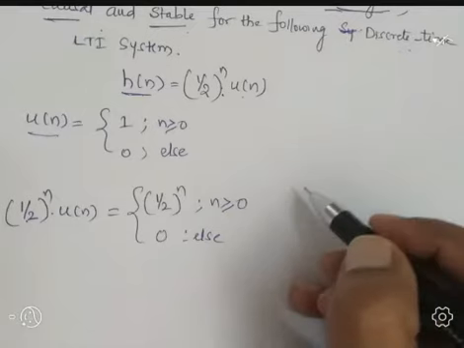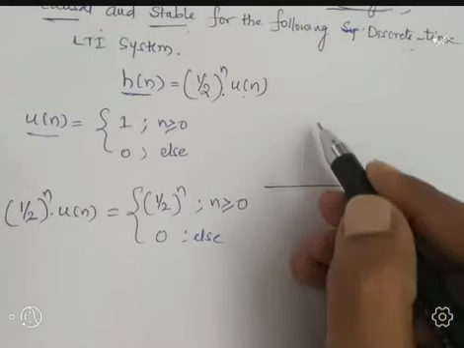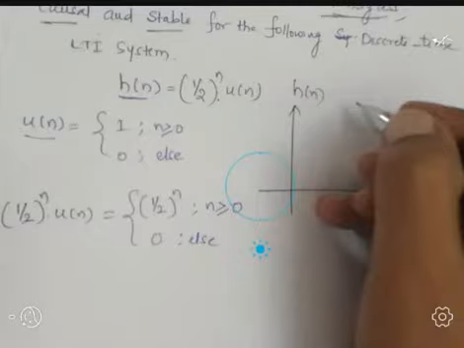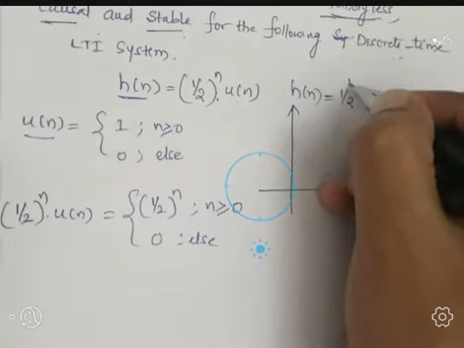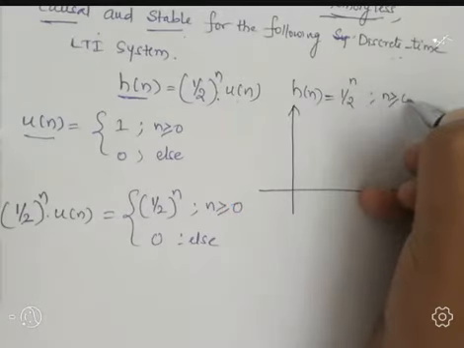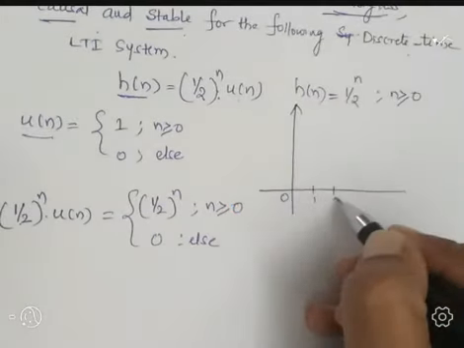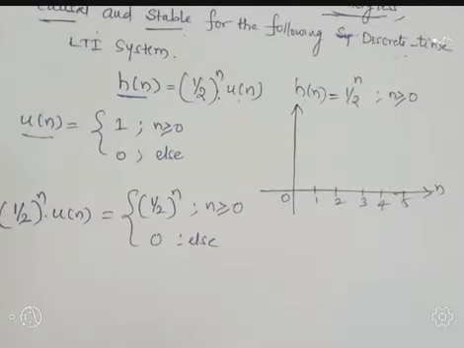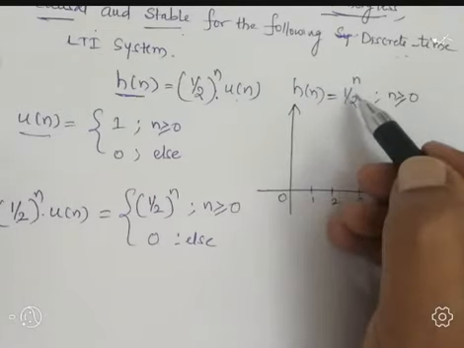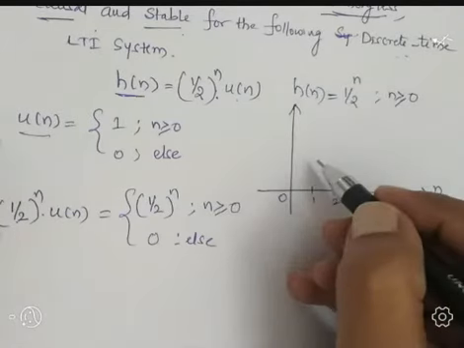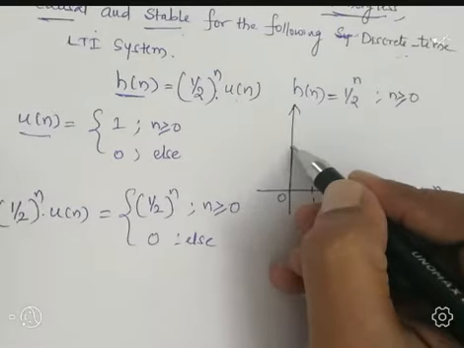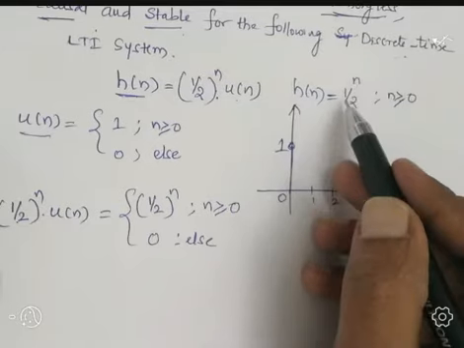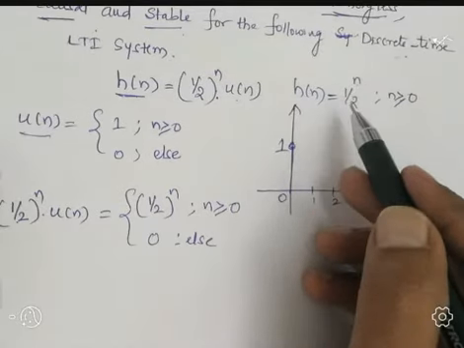Here I will sketch the signal. This is h of n. h of n equal to 1 by 2 to the power n, present for n greater than or equal to 0, that is 0, 1, 2, 3, 4, 5, and so on. Substitute n equal to 0: 1 by 2 to the power 0, anything raised to 0 is 1.